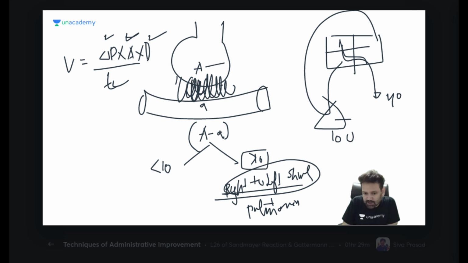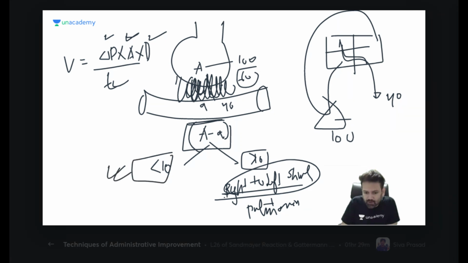Suppose this is 100, but oxygen cannot go here. The difference is 60. Are you getting me? So the AA gradient is very, very important. In all those conditions of respiratory ailment the gradient is raised, while non-respiratory ailment will have less than 10.